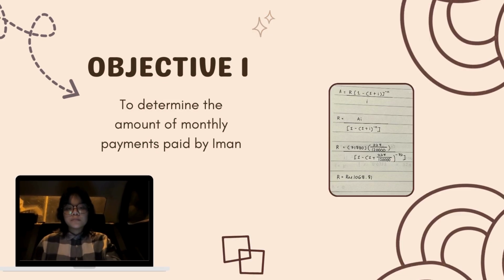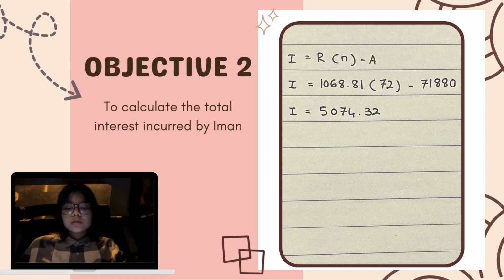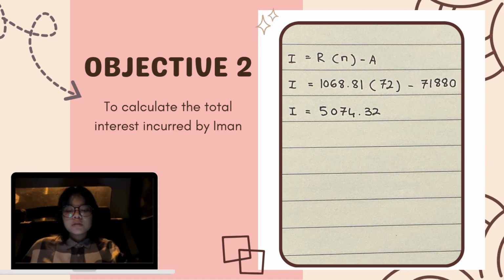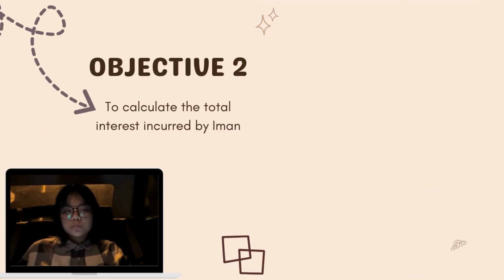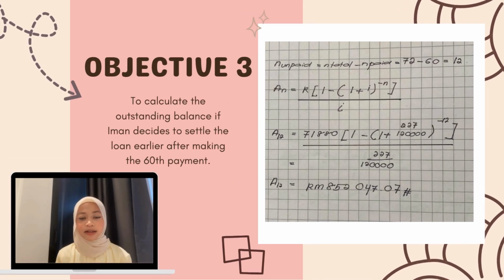So R equal to RM1,068.81. Objective 2 is to calculate the total interest incurred by Iman. We use formula I equal to R in bracket N close bracket minus A. So I equal to 1,068.81 in bracket 72 close bracket minus 71,818. So I equal to RM5,074.32.